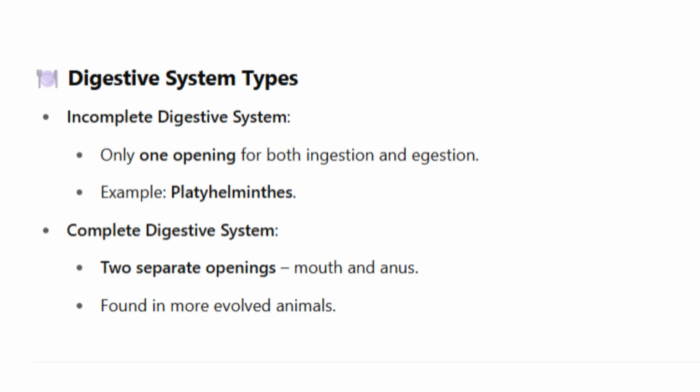Digestive system types. Incomplete digestive system. Only one opening for both ingestion and egestion. Example: platyhelminths. Complete digestive system. 2 separate openings, mouth and anus. Found in more evolved animals.